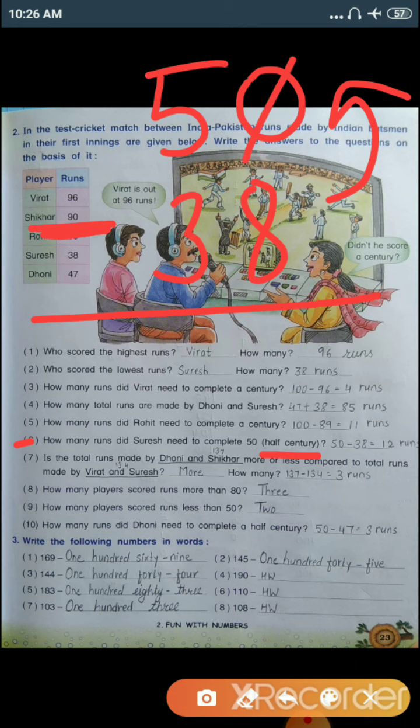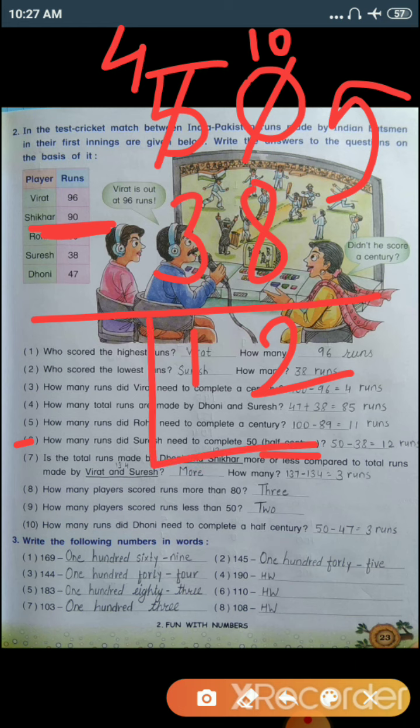So, I'll cut this 0 here and I'll write here 10. 10 minus 8 will give you 2. I will cut this 5 here and I'll write here 4. 4 minus 3 equals 1. So, Suresh needs 12 more runs to complete his half century.